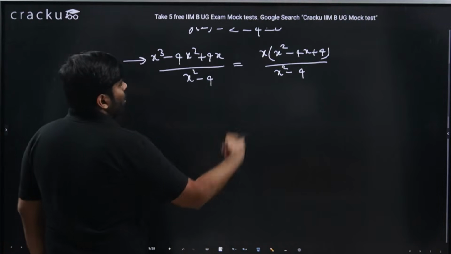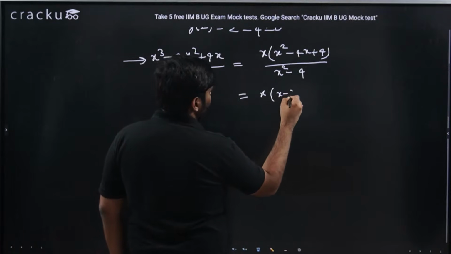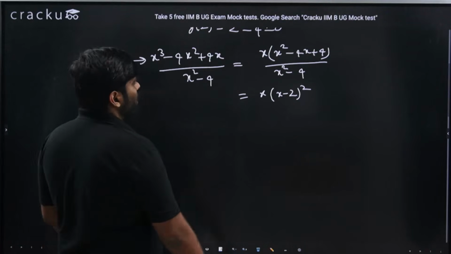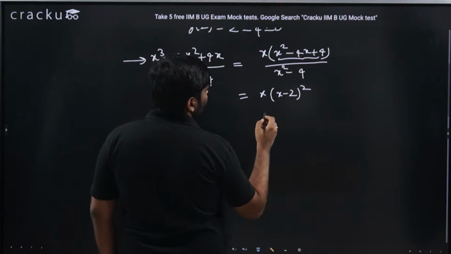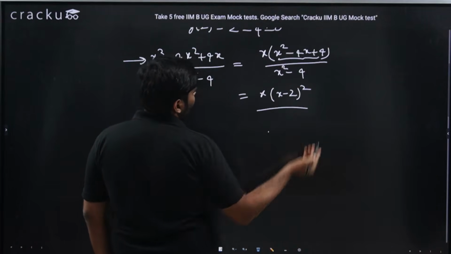Now, what is x square minus 4x plus 4? This is nothing but (x minus 2) whole square. Because what is (x minus 2) whole square? x square plus 4 minus 4x. That is what this particular term is. So this can be written as (x minus 2) whole square into x divided by (x square minus 4).